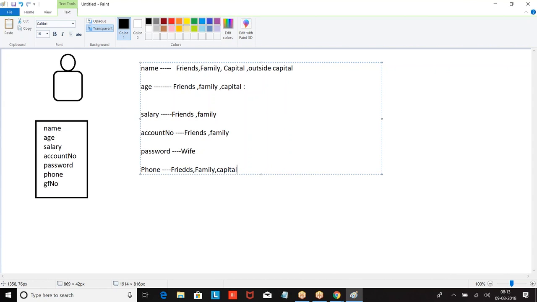Accordingly, I will define. Now I have my girlfriend's number. Will I give it to my wife, boss? This has to be a private number. That's based on the sensitiveness of the data I am keeping. Boss, this I can share with everyone. This with only capital. This with only family members. This is only for me.